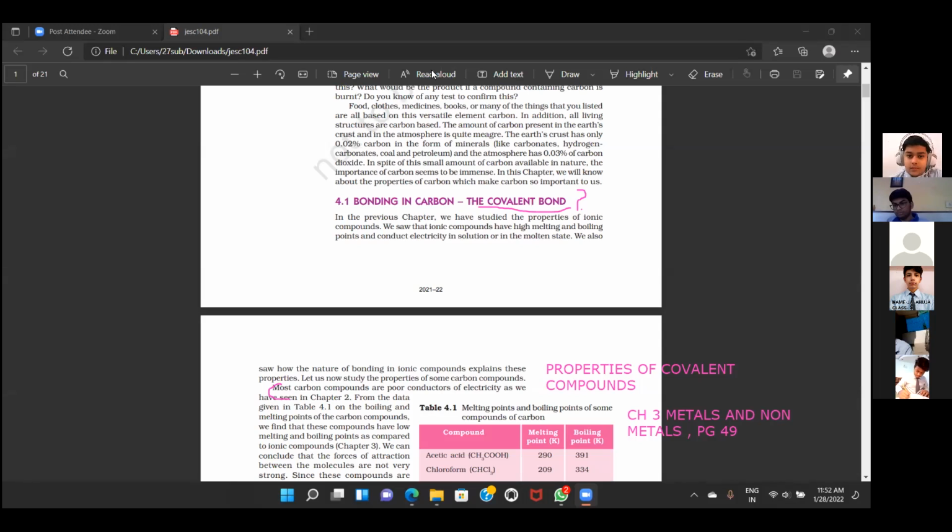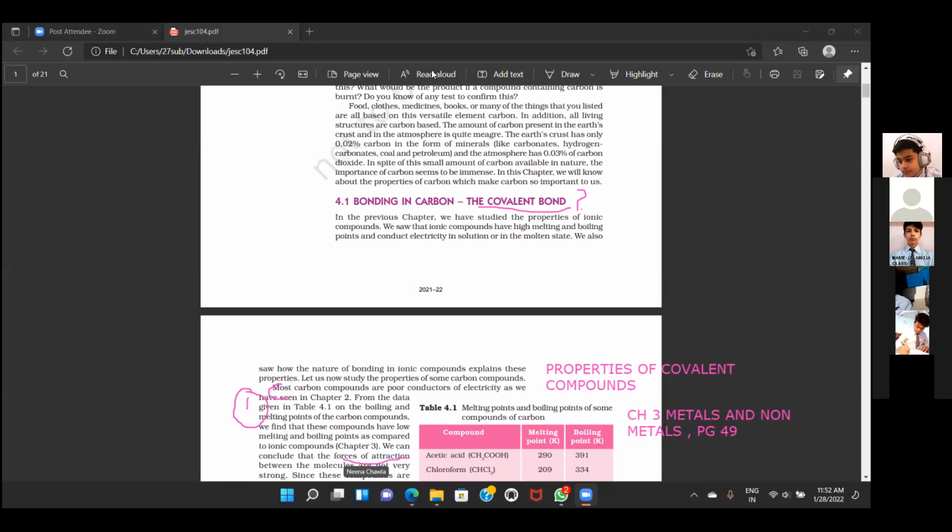They have low melting and boiling points. What were the melting and boiling points of ionic compounds? Very high melting and boiling points. Why? Because the force of attraction between them is very high, as opposite charges attract. The force of attraction between the molecules here is very weak. It's not very strong, or we can say it's very weak.